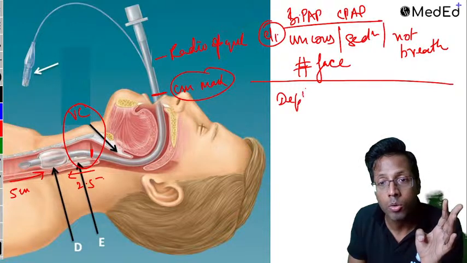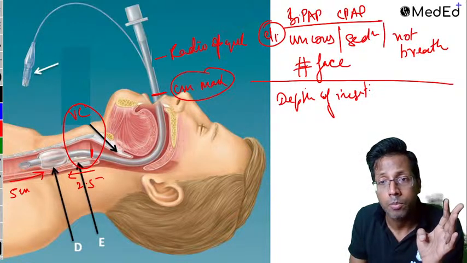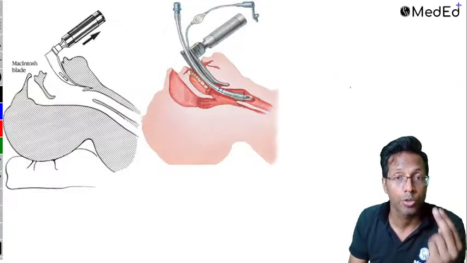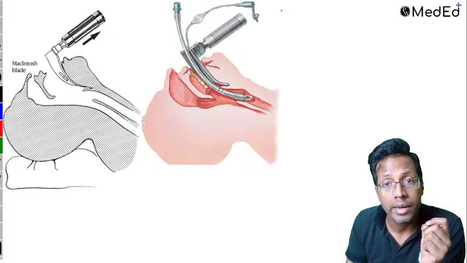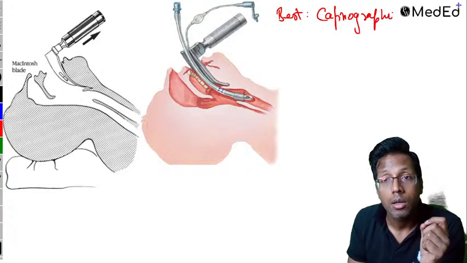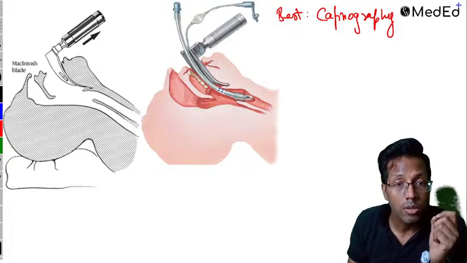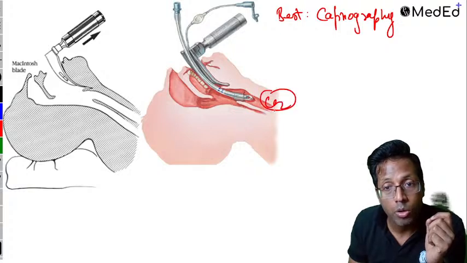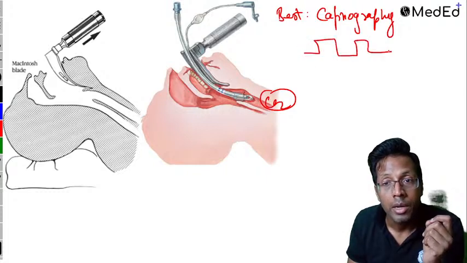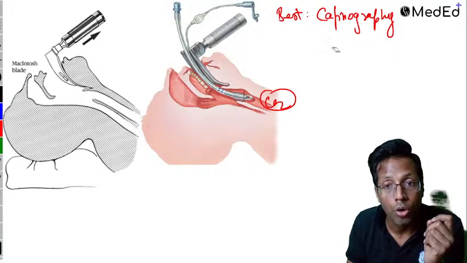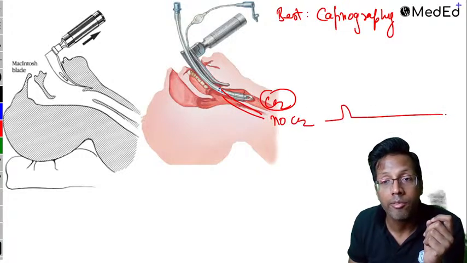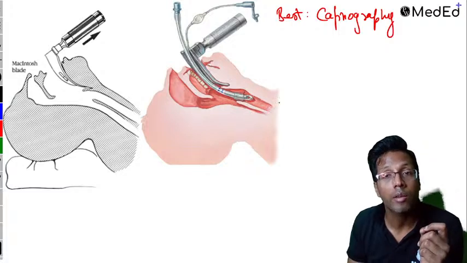Okay, so these are the four things which tell you the depth of insertion of the endotracheal tube, that you have placed correctly. Right? Second point is, how do you confirm the correct position? For that, guys, remember, though we auscultate, the best method to confirm is always capnography. Capnography, right? Because when you're doing capnography, carbon dioxide is going to come from the trachea. It's not going to come from the esophagus. So if the capnography graph is coming, it means carbon dioxide is coming out for sure. If you have put the tube inside the esophagus, there is no carbon dioxide coming and you start getting a flat line on the capnography. Hence capnography is the best.